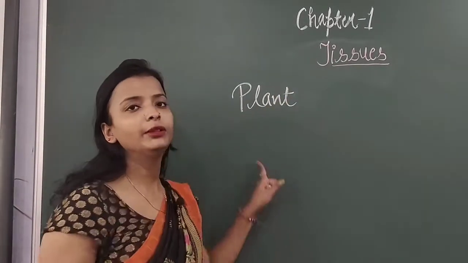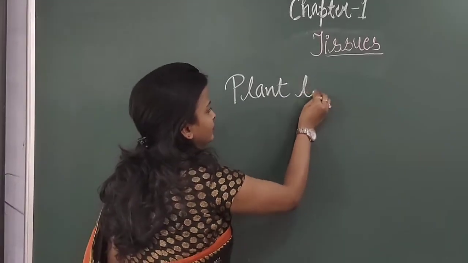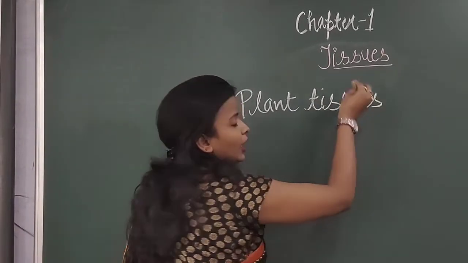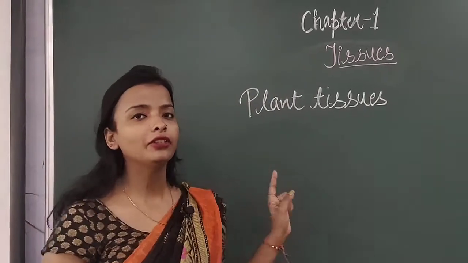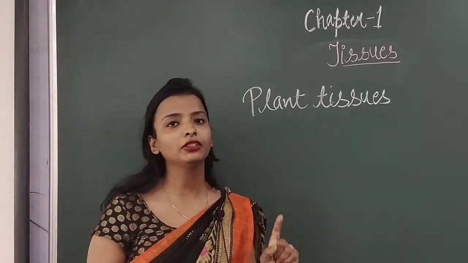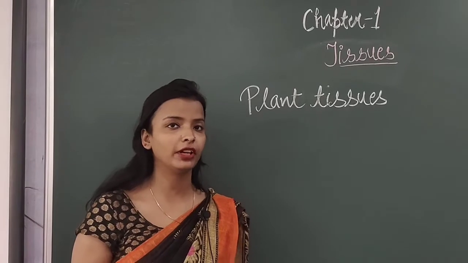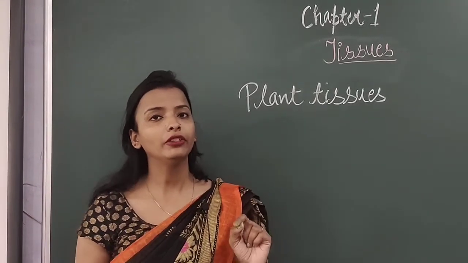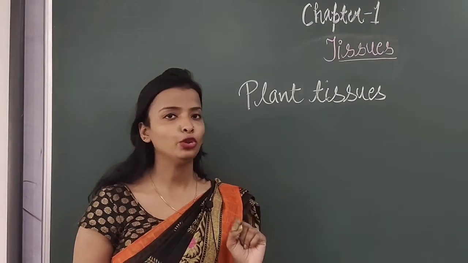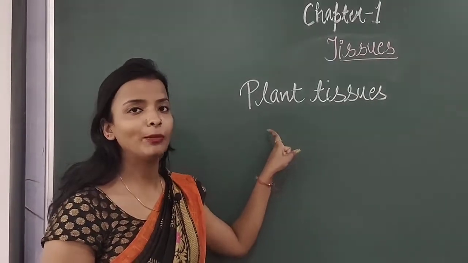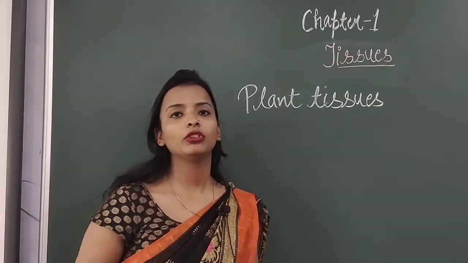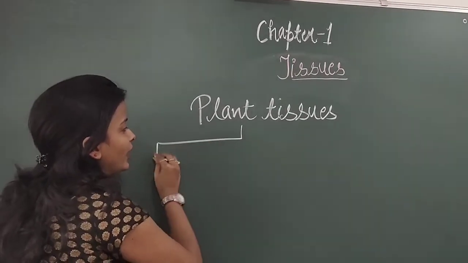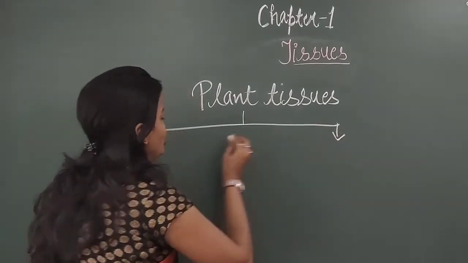First we will begin with plant tissues. Now students, when you consider this chapter, there are so many classifications and subdivisions. In the book a table is also given so that it will be easier for you to understand. So this is about plant tissue. Plant tissues are again classified into two types.